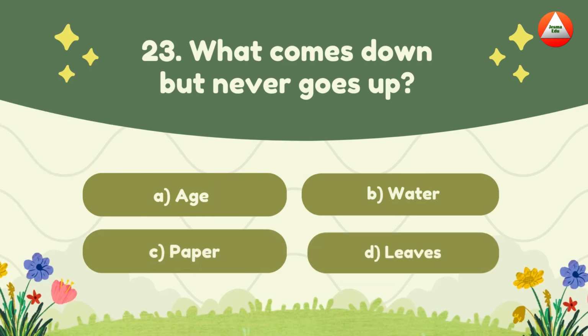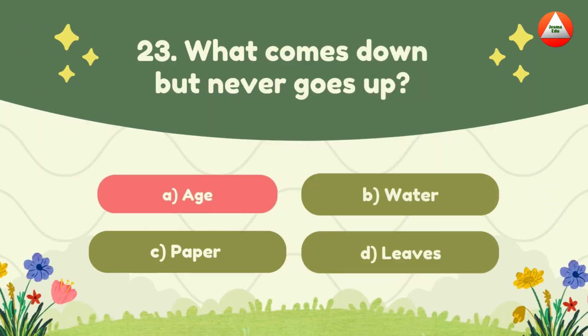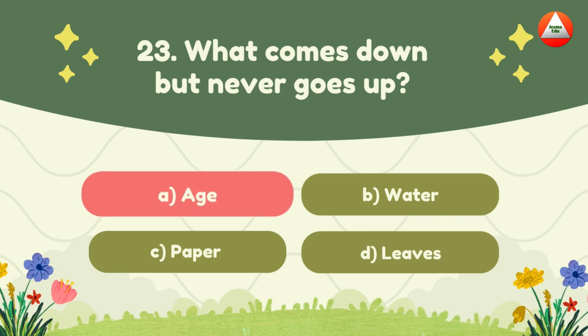What comes down but never goes up? A. Age, B. Water, C. Paper, D. Leaves. The answer is age. Your age always increases. We can't turn our age in reverse, but it may be nearly possible in the future.